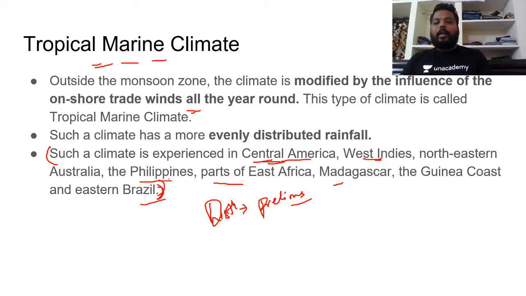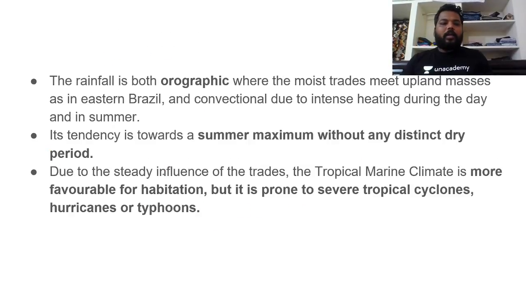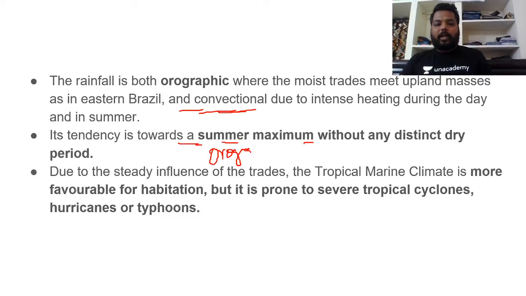And these regions, Central America, the West Indies, northeastern Australia, the Philippines, parts of East Africa, Madagascar, the Guinea coast and eastern Brazil, experience a huge amount of rainfall. The rainfall is both orographic and convectional in nature, but in the monsoonal type we only find orographic rainfall. Clear? Its tendency is towards summer maximum without any distinct dry period. Due to the steady influence of trade winds, the tropical marine climate is more favorable for habitation.